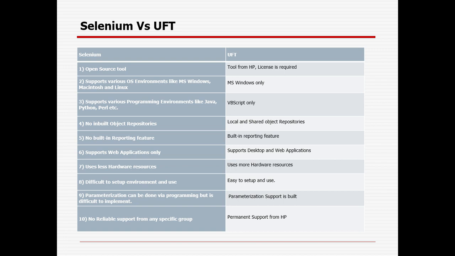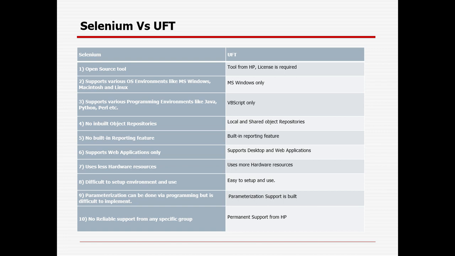No inbuilt object repository is available in Selenium, whereas local and shared object repositories are inbuilt in UFT or QTP. No built-in reporting features in Selenium, whereas they are available in UFT. Selenium supports primarily web application testing, but nowadays it also supports desktop. UFT is also primarily used for desktop applications, but it also supports web applications. Selenium uses less hardware, whereas UFT uses more hardware.